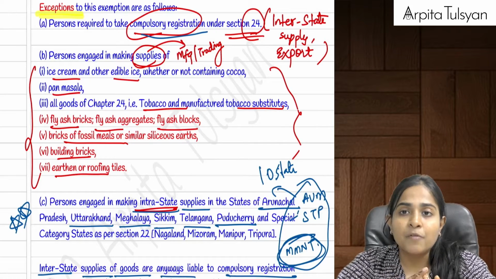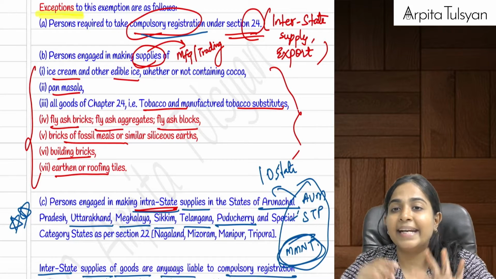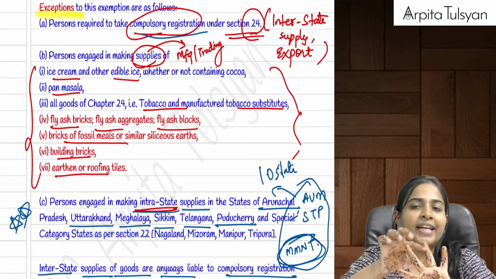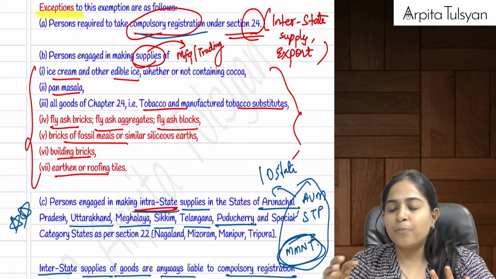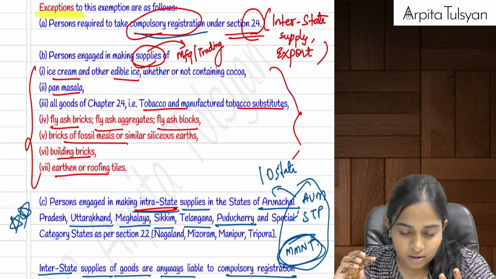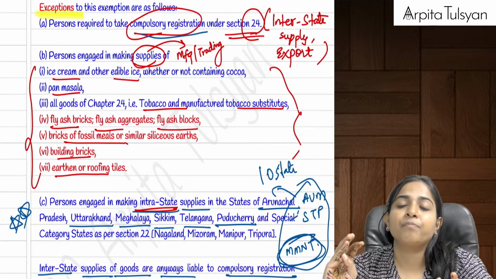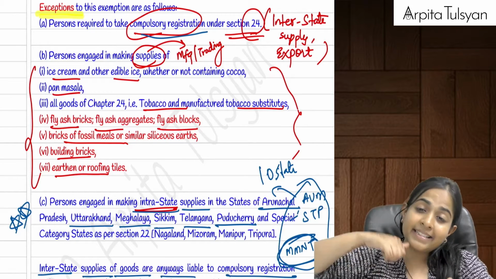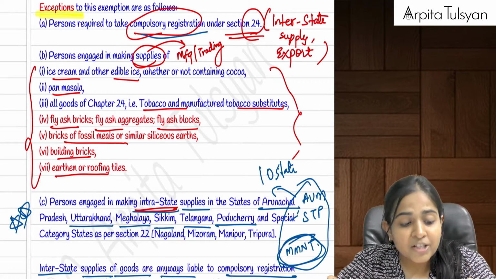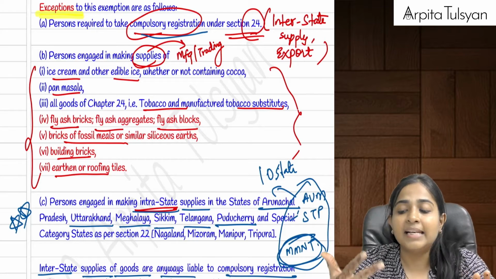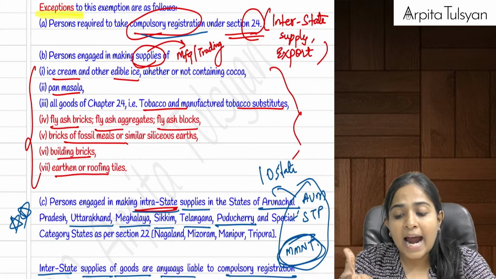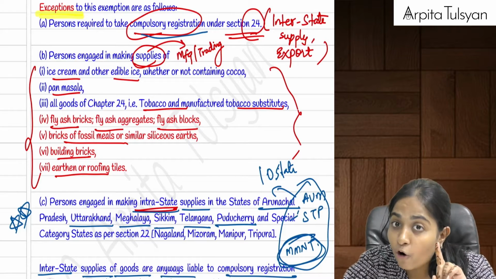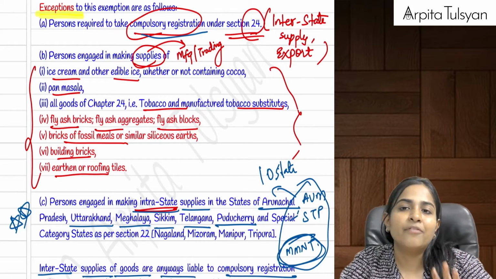Third one, if I am situated in 10 states, out of 10 you already know 4: Mizoram, Manipur, Nagaland, Tripura, for them the limit will be 10 lakhs. And for the rest 6 states, that is Arunachal Pradesh, Uttarakhand, Meghalaya, Sikkim, Telangana and Puducherry, for these 6 states also the 40 lakh limit is not applicable for goods, instead the 20 lakh limit will apply.